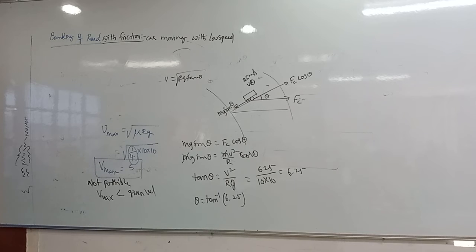Full stop. If the radius of the bend is 20 meters and the coefficient of friction between the road and tire is 0.4.